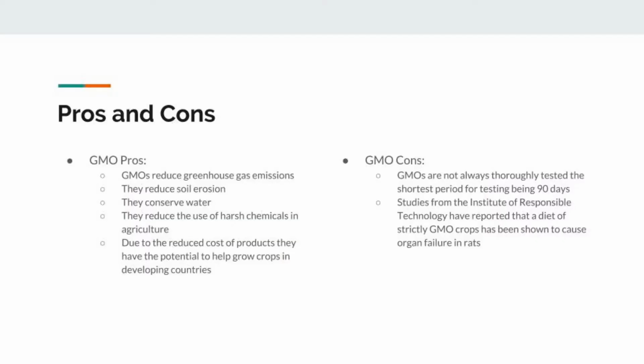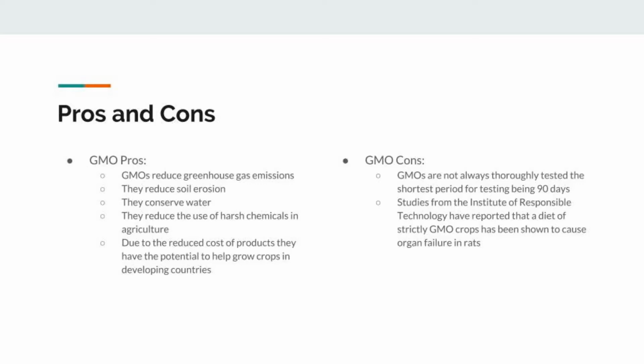Pros and cons. There are many pros and cons to GMO use, but some of the pros that we found were GMOs reduce greenhouse gas emissions, they reduce soil erosion, they conserve water, they reduce the use of harsh chemicals in agriculture, and due to the reduced cost of products, they have the potential to help grow crops in developing countries. Some of the cons of GMOs are that GMOs are not always thoroughly tested.